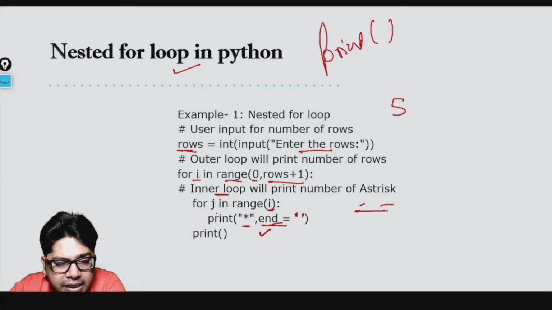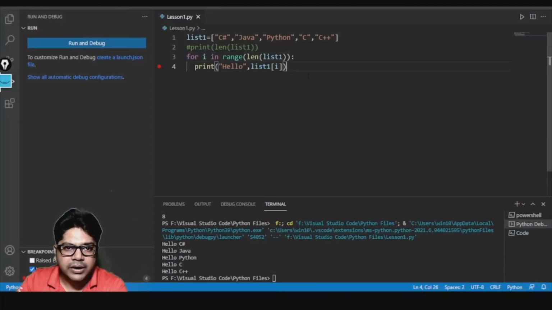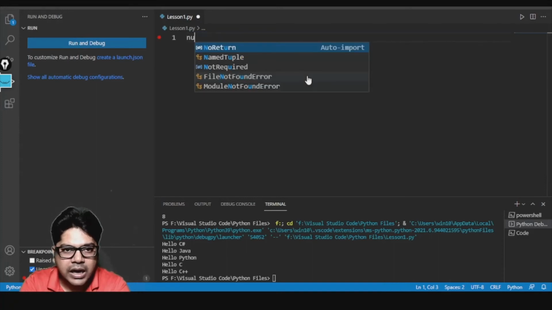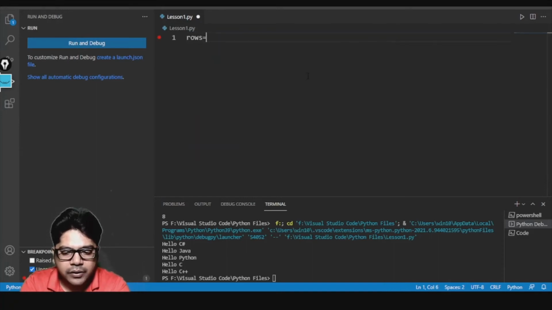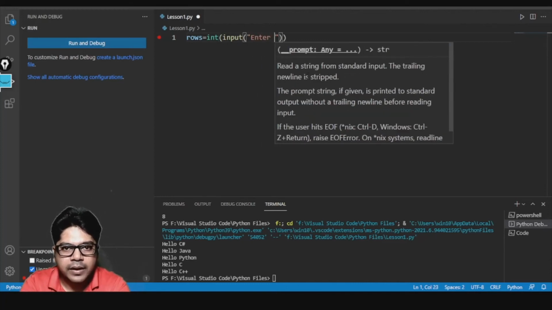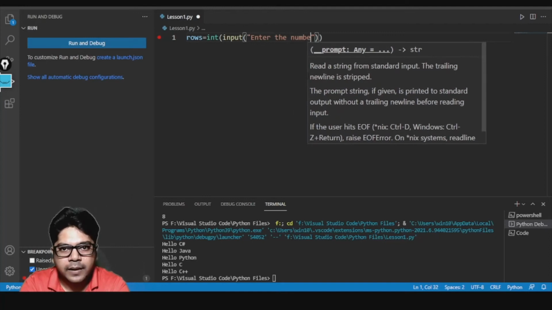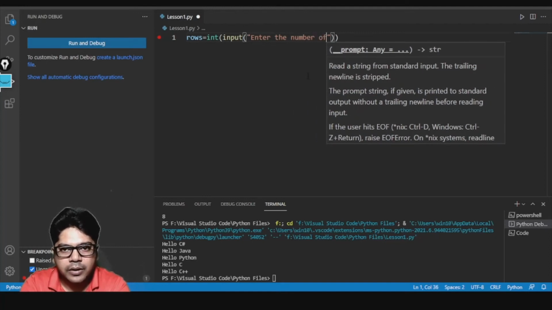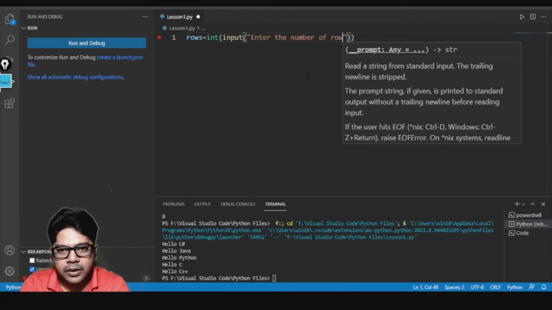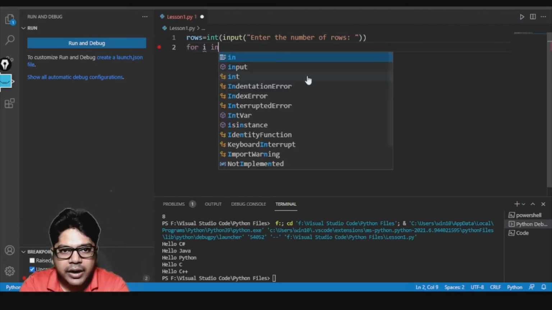Okay, and after the inner for loop, we are changing the line by using a blank print statement. So let me take you to the editor and write the code for this. I'll ask rows equal to int(input("Enter the number of rows")). I'm asking the user to enter the number of rows.